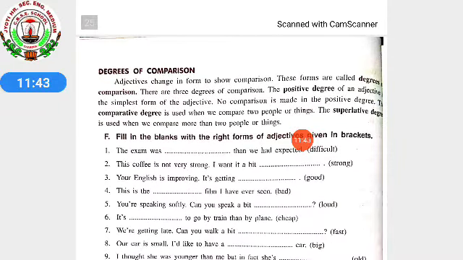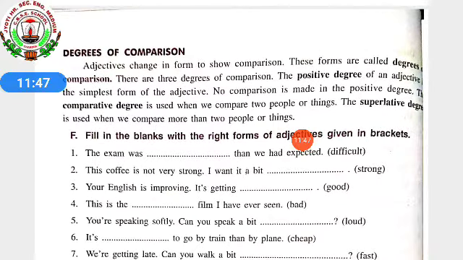Degrees of comparison. Adjectives, now we have to see the bookwork. Adjectives change in form to show comparison. These forms are called degrees of comparison. There are 3 degrees of comparison. The positive degree of an adjective is the simplest form of the adjective.